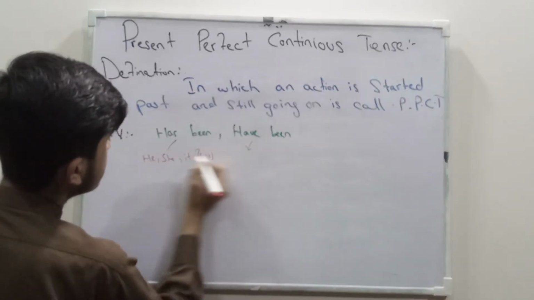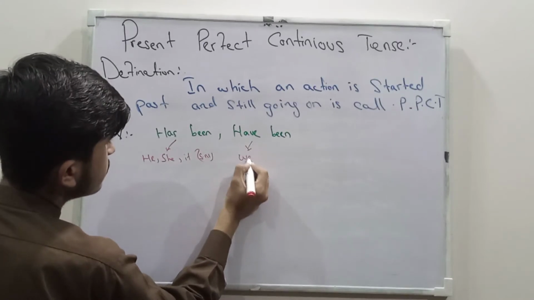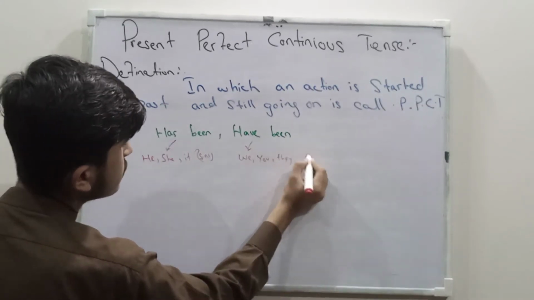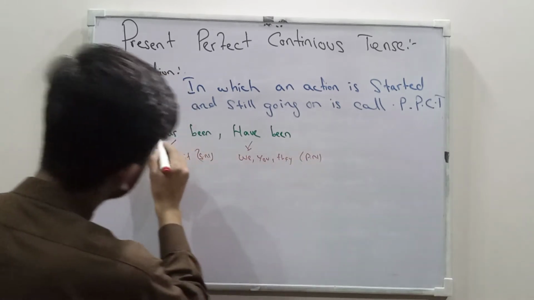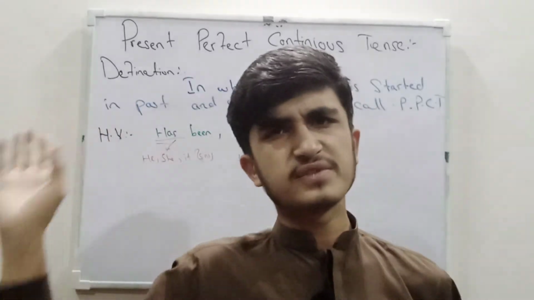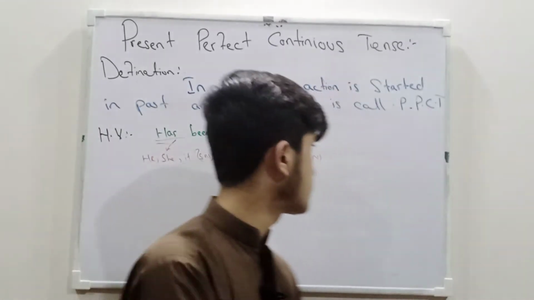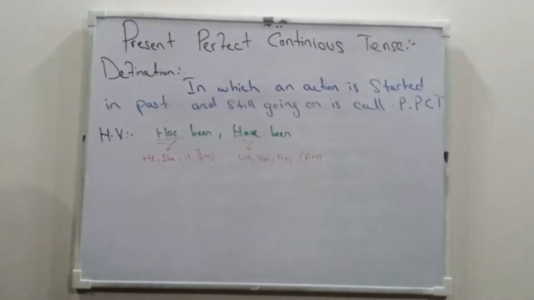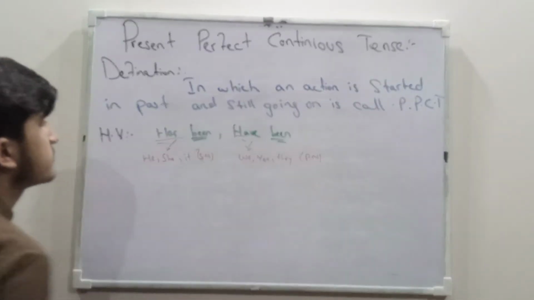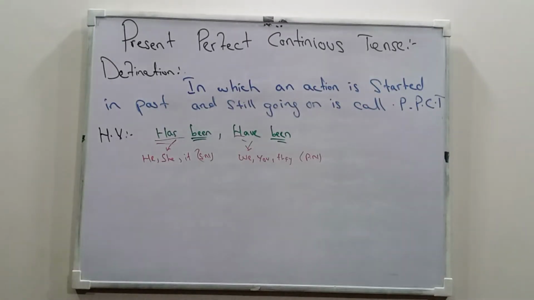And have been we use with we, you, they, plural name. We discussed this a lot in present perfect tense, when we use has and when we use have, but here we add been in present perfect continuous. So this was the helping verb.